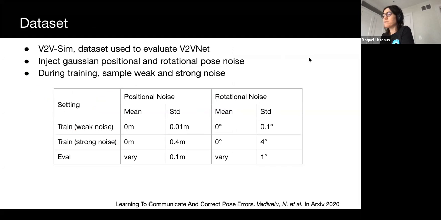We evaluate our approach on B2B SIM, the same dataset used for B2BNet, but perturb it to add SDV pose noise. During evaluation, we sample Gaussian noise with a fixed standard deviation of 0.1 meter or 1 degree and vary the bias to control the amount of noise. During training, we sample weak and strong noise, both centered at 0, but weak noise having a small standard deviation and strong having much higher. We deliberately generate 2 separate noise levels to supervise the attention model to distinguish noise samples.